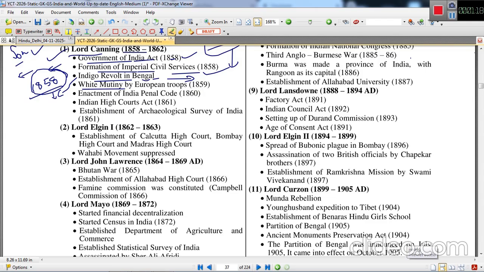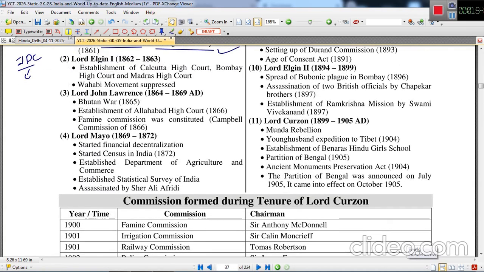The White Mutiny by European troops also took place in 1859. The Indian Penal Code was enacted in 1860, and most of its provisions still persist in India. The name change took place in 2023, but most of the provisions still persist. The Indian High Courts Act was passed in 1861, and the Archaeological Survey of India was established in 1861, during the Viceroyalty of Lord Canning.